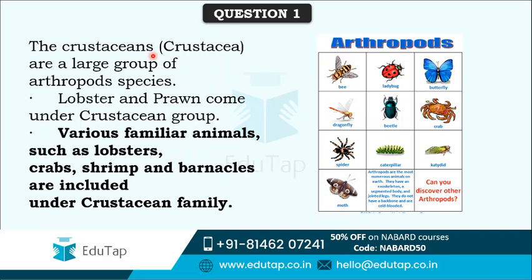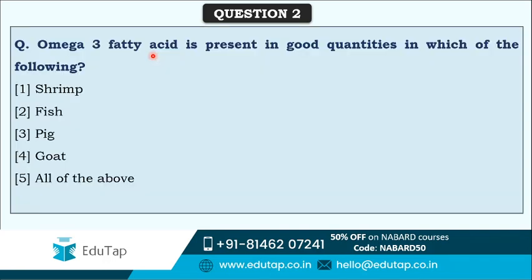The next question is: omega-3 fatty acid is present in good quantities in which of the following? These kinds of questions are generally asked in the exam, because we eat shrimp, fish, pig, and goat, and meat is obtained from these animals, so various nutrients are present in that meat.